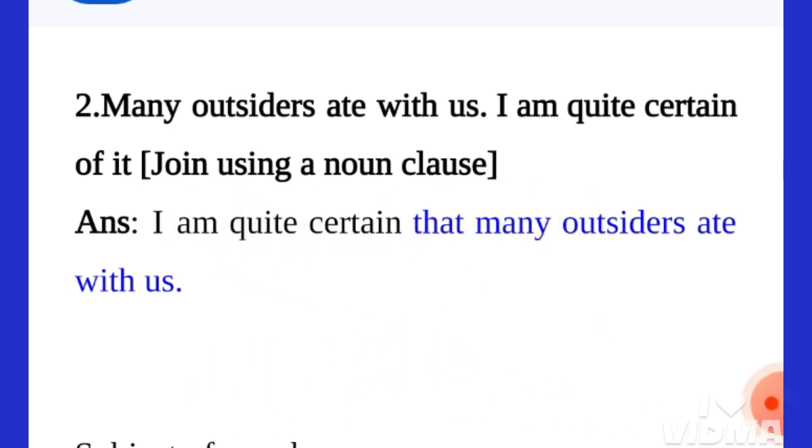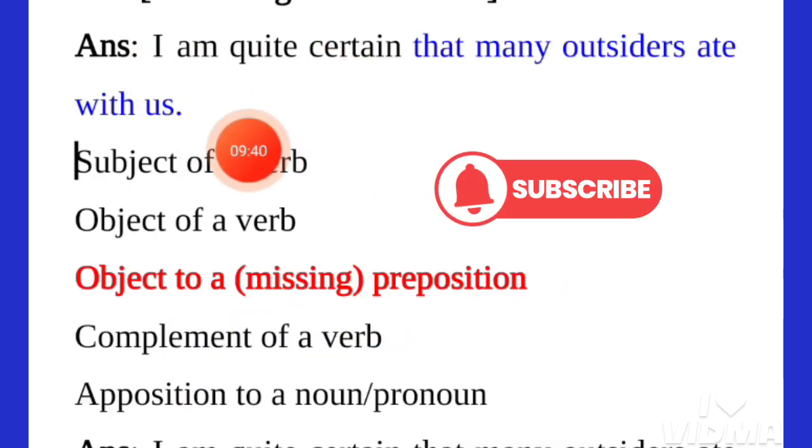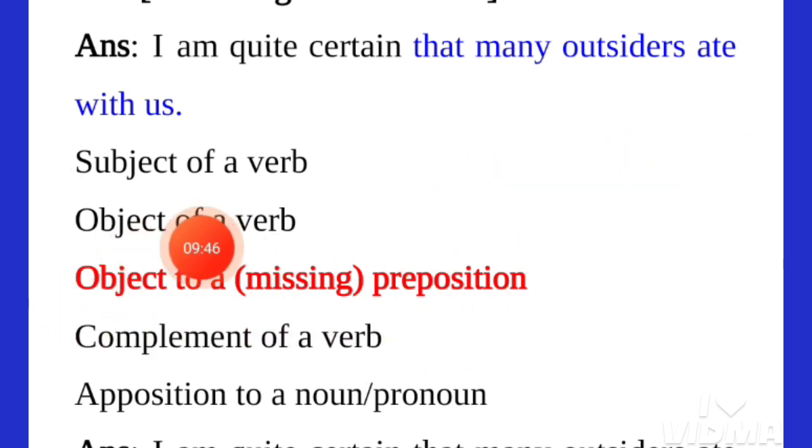The rule is, a noun clause can work as a subject of a verb, as an object of a verb, as an object to a preposition, in which case the preposition may or may not be missing in the sentence, as a complement of the verb, and as an apposition to a noun or pronoun. Now we have to see how the noun clause in the sentence is working. Out of five options, what is applicable here? This third option is applicable here.